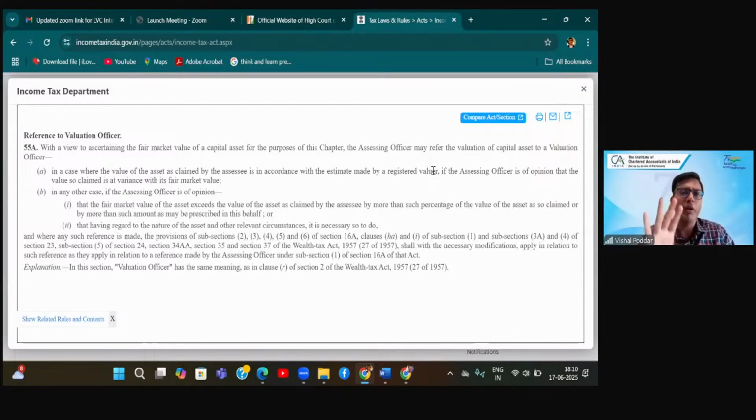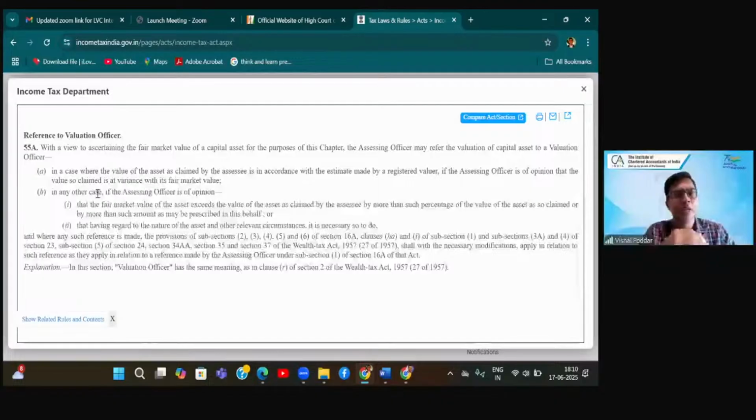So when your value is already in accordance with some registered valuer, then what it says is, if the assessing officer is of the opinion that the value so claimed is at variance with the fair market value. So you have already done a valuation, but your assessing officer still feels that there is some variation. Hence, he can go to the valuation officer. That is case scenario 1. Case scenario 2 is in any other case.